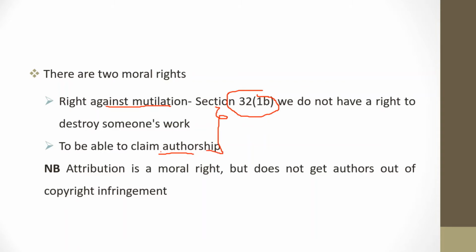But you also need to note that attribution is a moral right, but it does not get authors out of copyright infringement, meaning that work can be attributed to you, but you can't go ahead to infringe it because you've transferred ownership. Ownership does not belong to you as an author if you're working under a contract of employment, meaning that you can also go ahead and infringe someone's copyright. Remember, when you did the work, you transferred ownership to someone else, and so the fact that this work has been attributed to you does not get you out of a copyright infringement action.